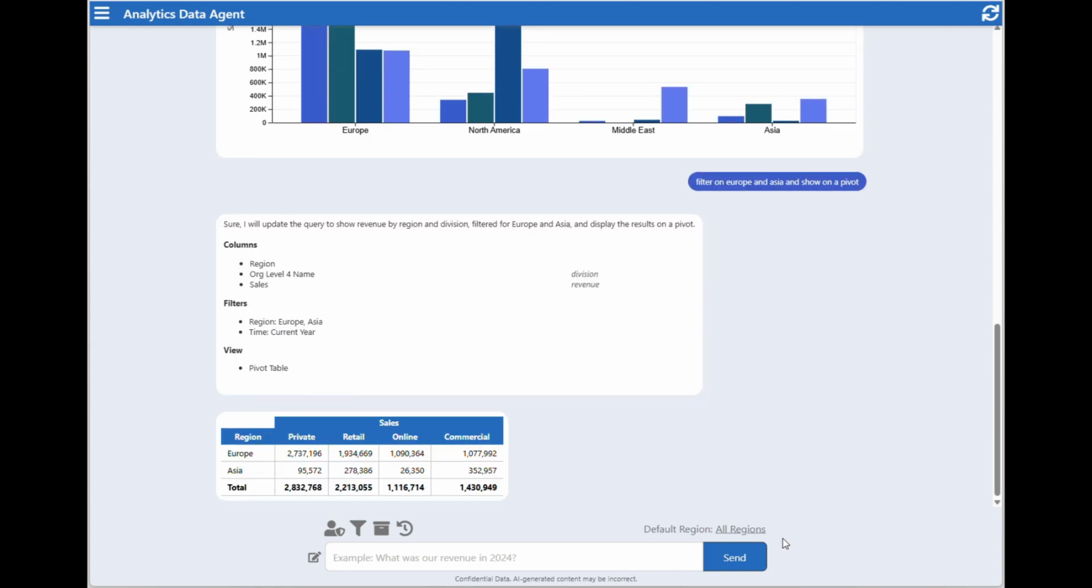And we can also interact with the data. For example, if I click on this data point for the Europe region and retail division, we can choose to drill down on that data point to a lower level of detail. We can download all the underlying transactions that make up the data point, or we can drill through to see a profit and loss for this specific data point.